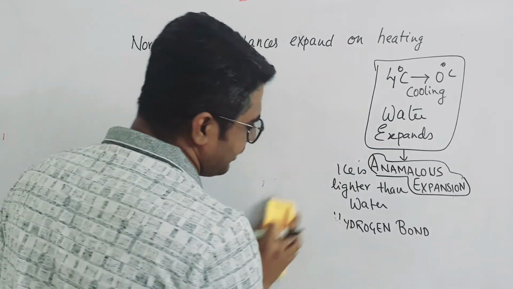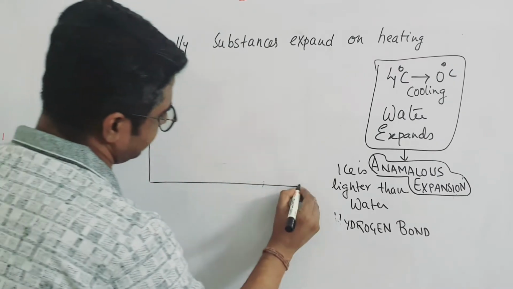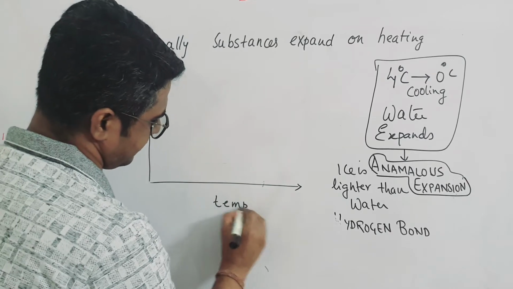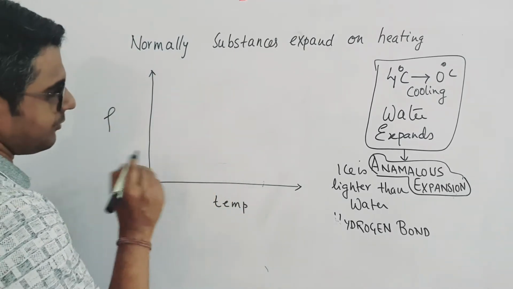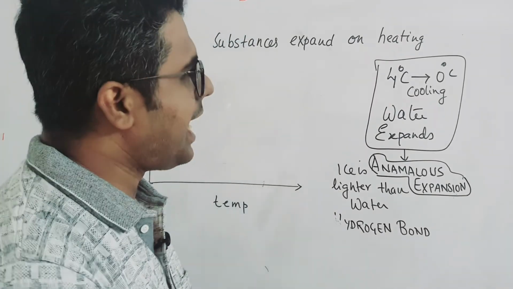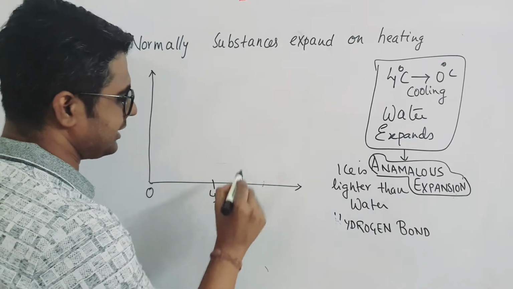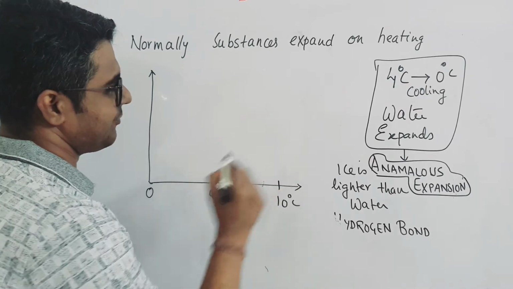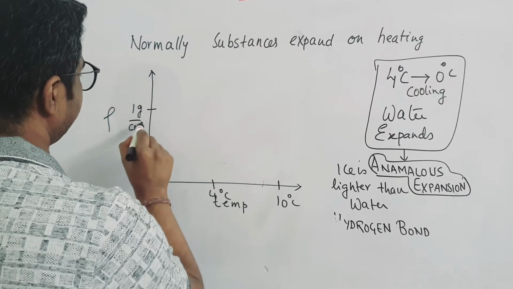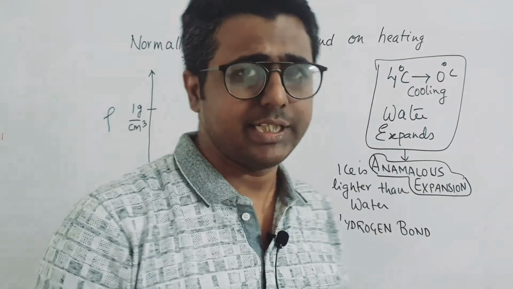Let us discuss two important graphs over here. Density versus temperature of water. So we'll start with 0 degrees Celsius and we'll end our study at 10 degrees Celsius. Okay? So this is 0. This, let us take this as 4 degrees Celsius. This, I'll take this as 10 degrees Celsius. And let us take this density as 1 gram per centimeter cube.